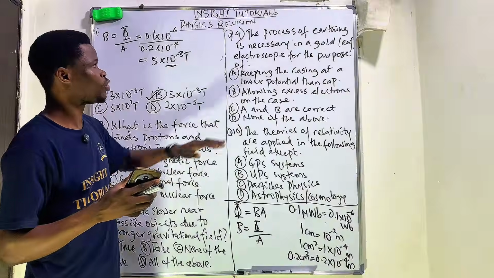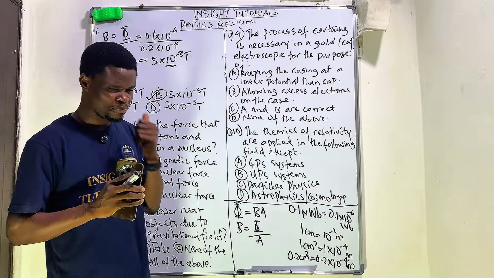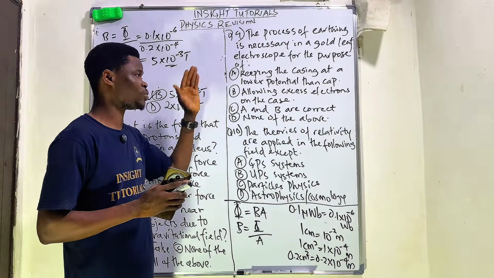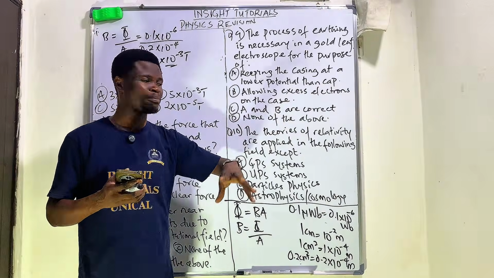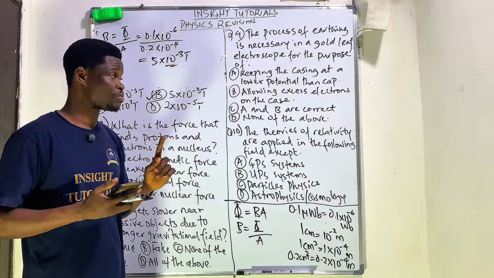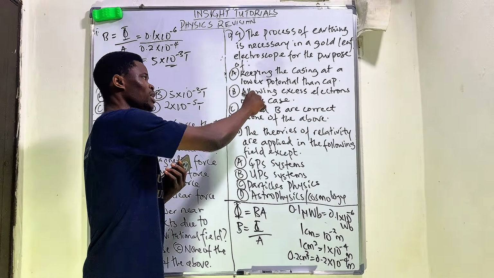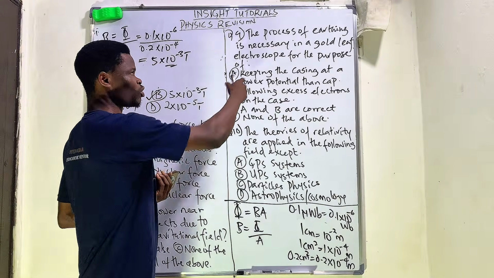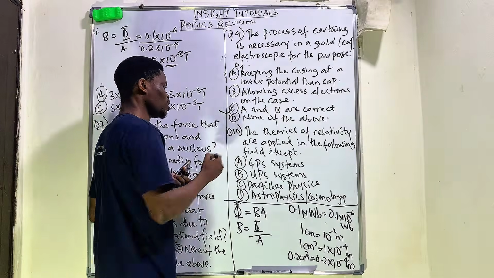All right. So for the purpose of a gold leaf electroscope, it serves two important purposes that you need to know. Those two important purposes are stated in options A and B, which are keeping the casing at a lower potential than the cap, and secondly, allowing excess electrons on the case. So for this particular question, option C is correct. That houses A and B, because those two serve the purpose of a gold leaf electroscope in respect to earthing. All right, so option C is correct.